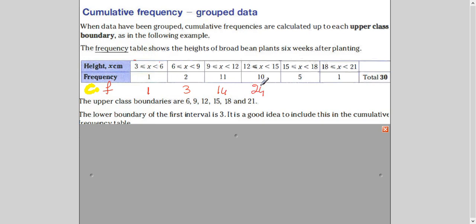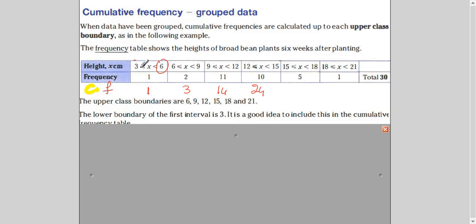I will say 24 plants have height less than 15 and more than 3 units. You get it? So this frequency table always has a reading on the upper boundary. Okay. We will see the case when they are not the same, then what do we do? Because this upper boundary of first class should be equal to lower boundary of the next class interval, right?